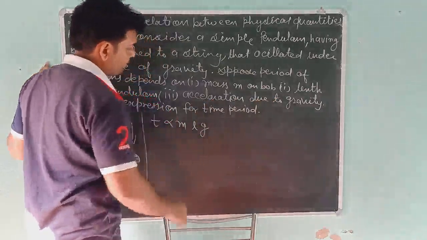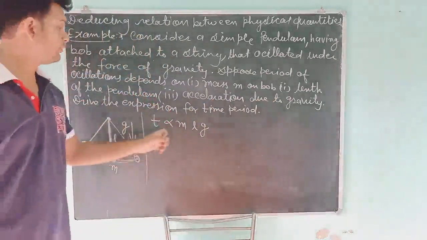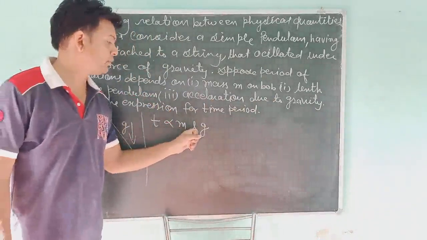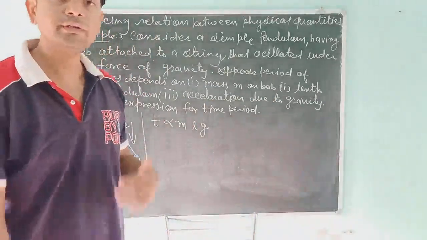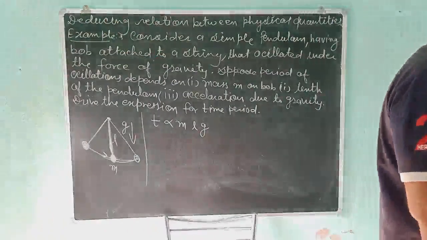But students, I don't know what the power of m, the power of l, and the power of g will be in this formula. I don't know about this.